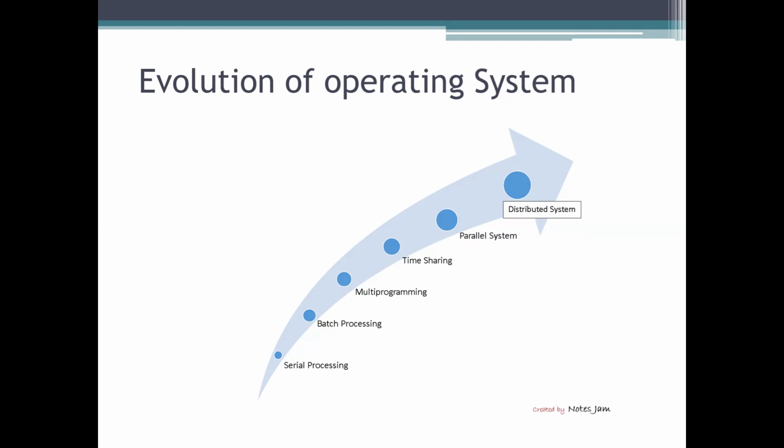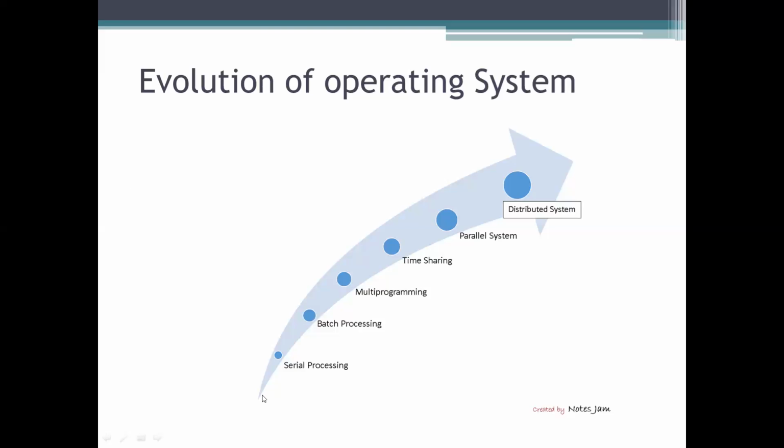The user directly submitted the program to the computer. So there was no operating system. After 1950, the operating system evolved, and the first operating system was serial processing.